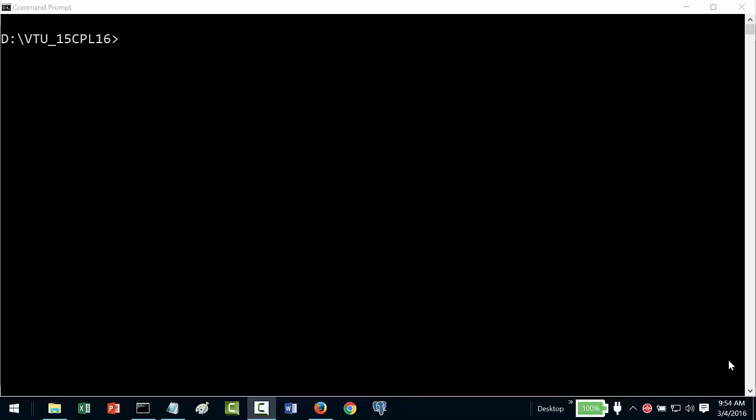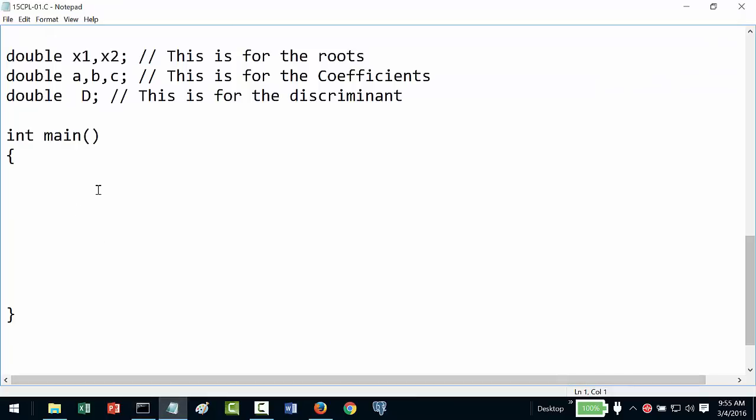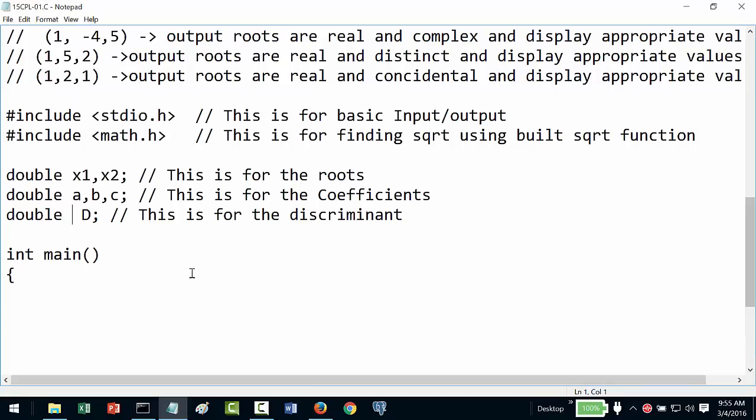So let us compile and execute this program. I have typed GCC -o, asking it to generate a binary image of 15 cpl.c and put the output in op, creating an op.exe file. I do this every time in every video. When I run op, the program is not doing anything, so up till here there is no problem.